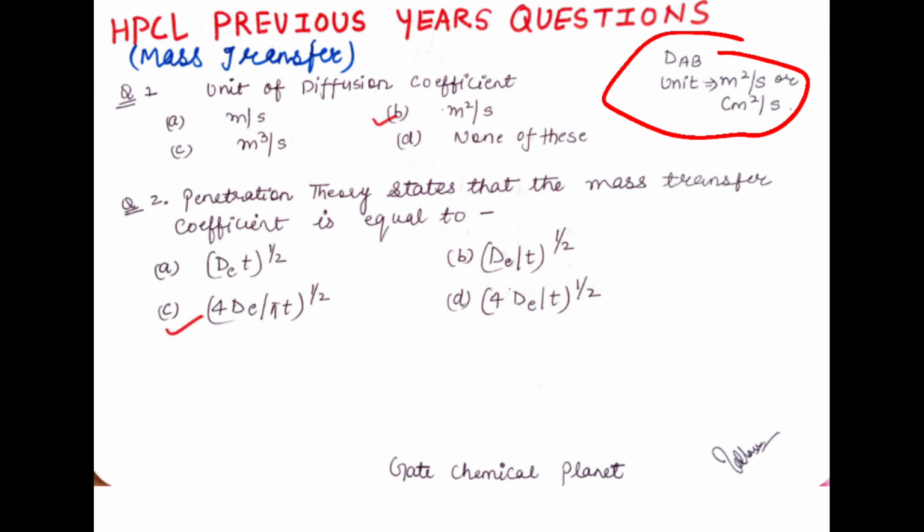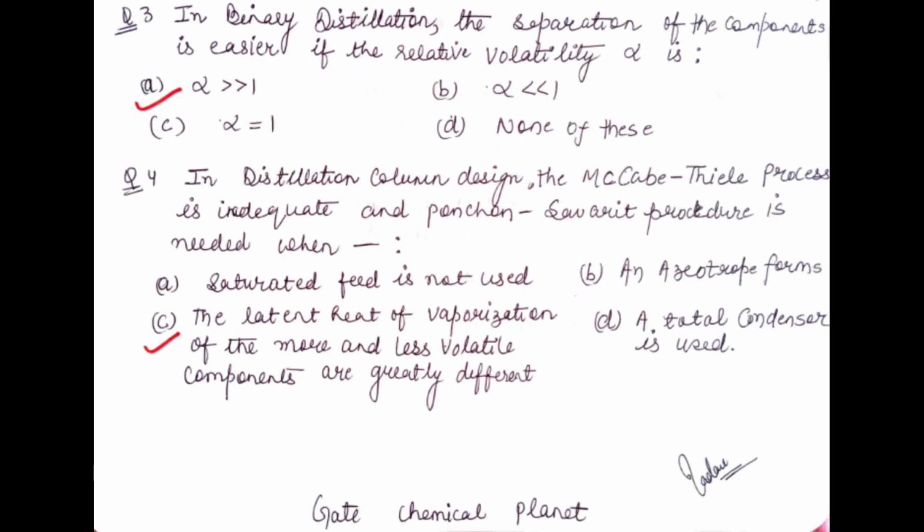Okay, so the next question is on penetration theory. Penetration theory states that the mass transfer coefficient is equal to. According to the penetration theory, the mass transfer coefficient is equal to (4DAB/πt)^(1/2). So the correct option is C for this question. Now we will move on to the next question.